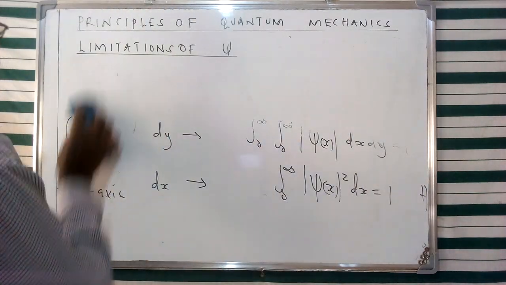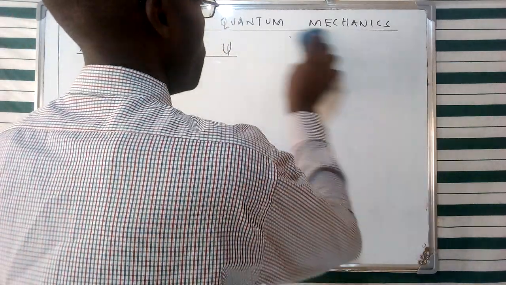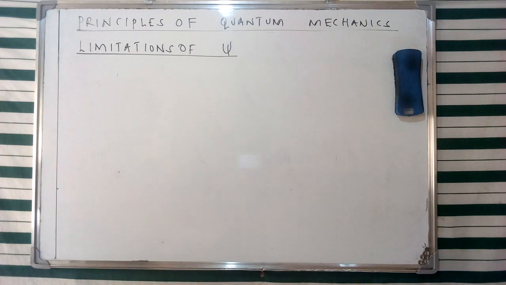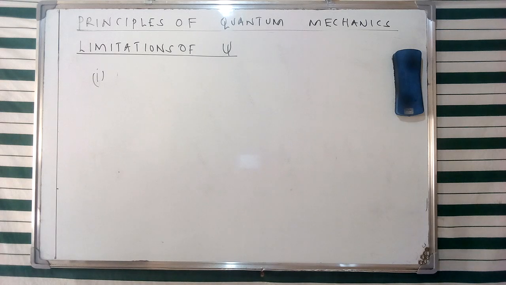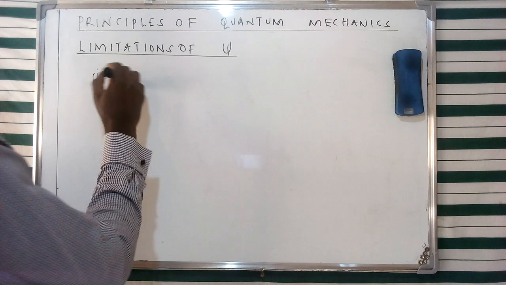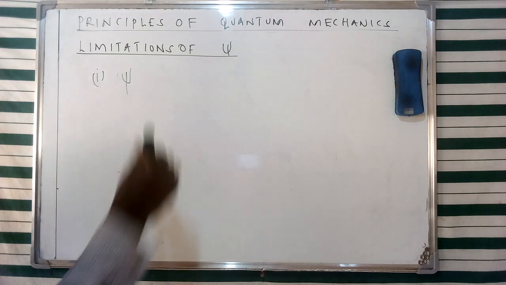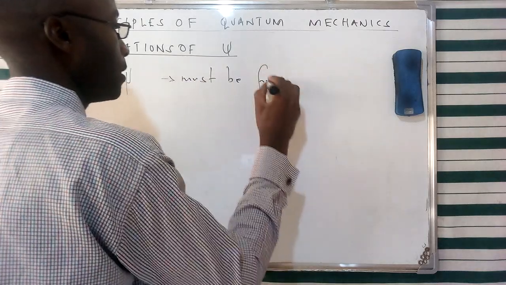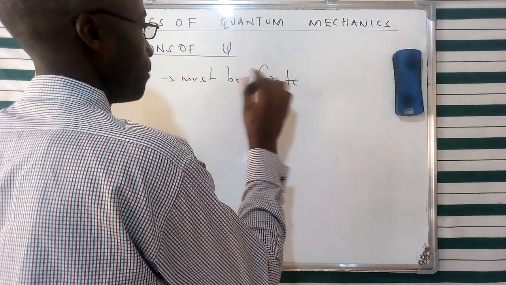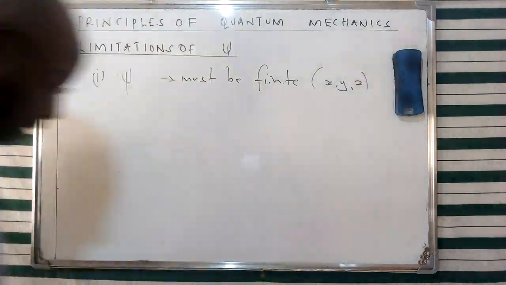So today we're going to look at the significance or the limitations of this particular wave function. And of course, first we're going to mention a number which are going to be applicable in this particular case. Now for this particular aspect of the wave function, for us to use it in solutions for Schrodinger's wave equation, it must be finite for all values over x, y, and z. So that's one of the limitations that we're going to see.